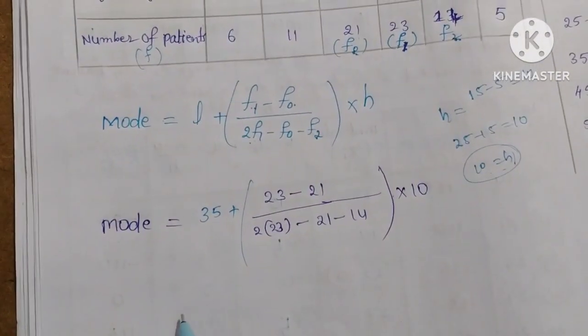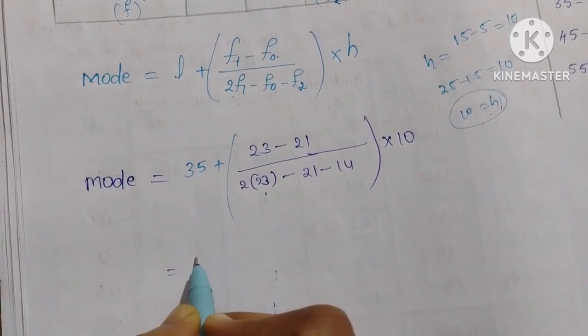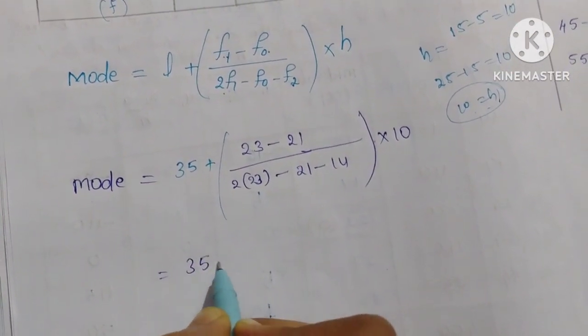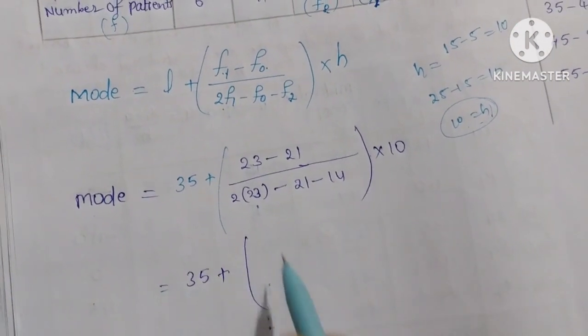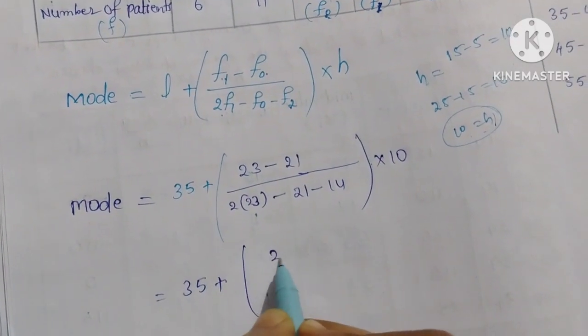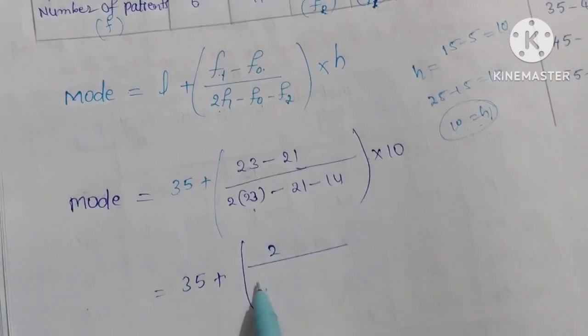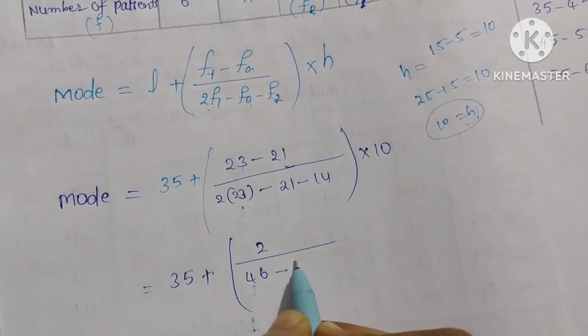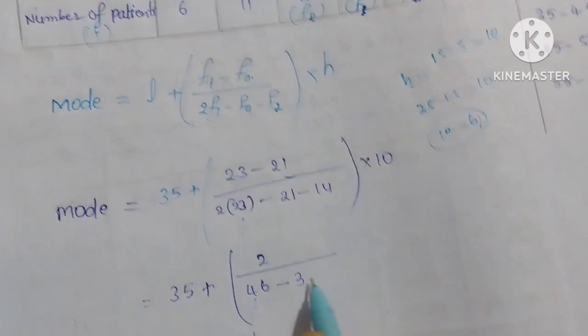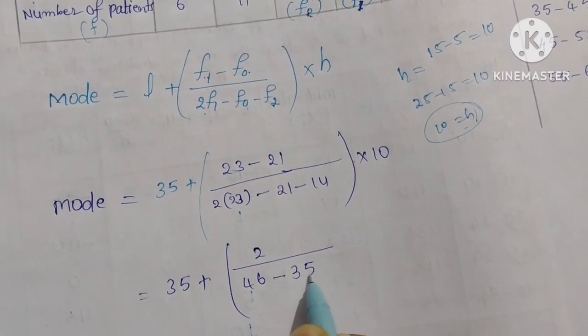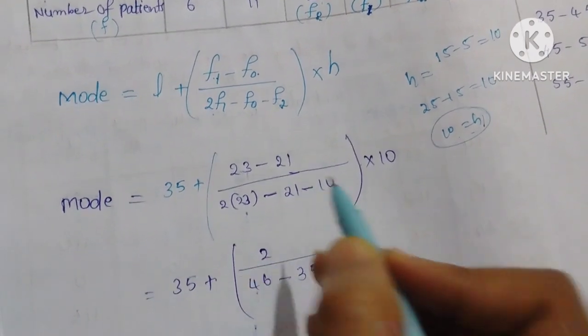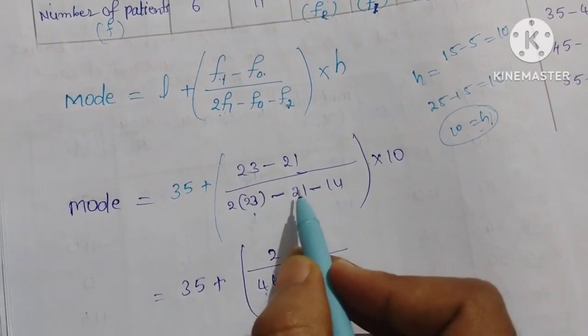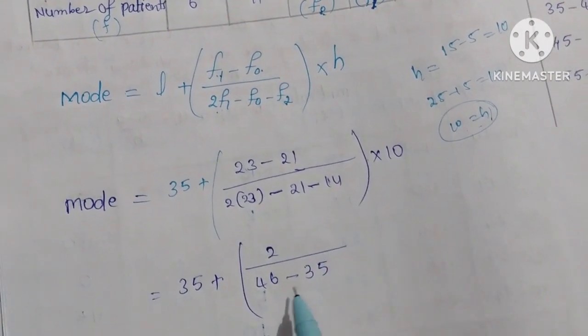Now look at how much we are getting. 35 plus, 23 minus 21 is 2. Now it is 46 minus 21 minus 14, which is minus 35.